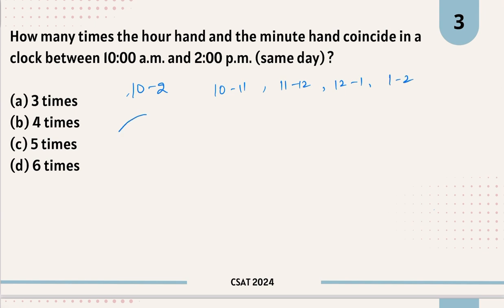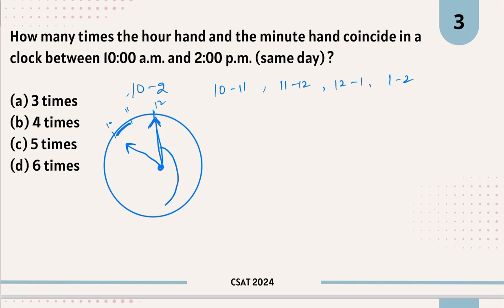So firstly, let's say our clock shows time of 10 a.m. So this is 12, this is 10, 11, right? This is how your clock will be at 10 a.m. तो क्या होता है, when this is the hour hand, ठीक है, hour hand has to travel this much distance. Meanwhile, this is the minute hand. It has to travel this much distance. Again, it will take a complete round so that 10 के बाद क्या हो, 11 दिखाए, right?